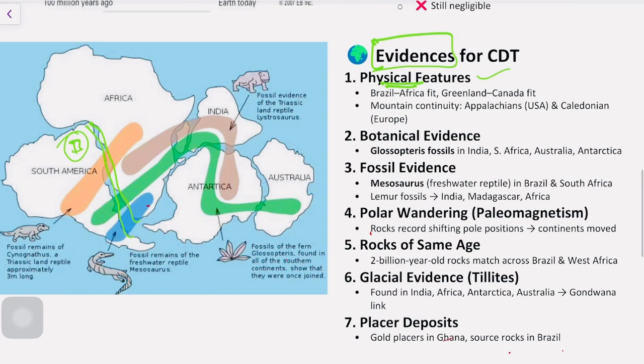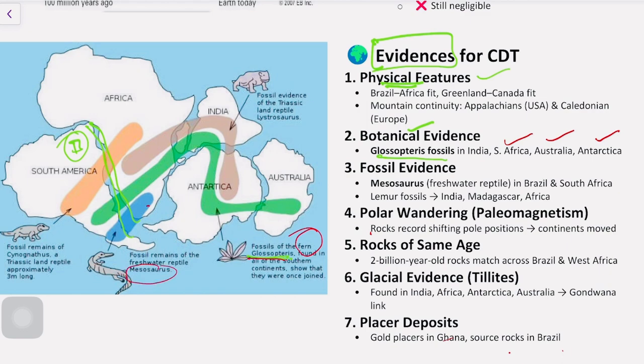Another one is the Glossopteris fossils. That is botanical evidence. Glossopteris is actually a fern. It is present in the South African continent, Australian continent and the Antarctic region as well, stating that these continents were all together before their segregation.